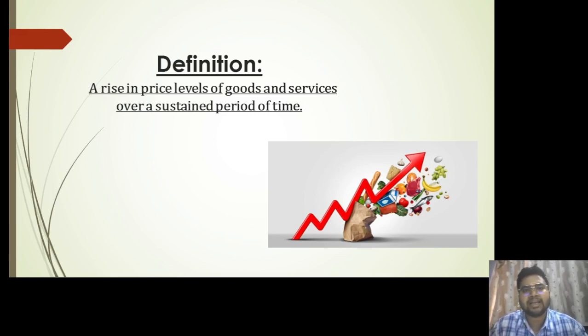Suppose I go to a market to buy 1 kilogram of onions. Now the vendor charged me rupees 40 per kilogram. But in the previous month, the same vendor had charged me around rupees 30 for that same 1 kilogram of onion. So as we can see, there is a rise of 10 rupees per kilogram within a month. So this rise in the price of the onion is basically the inflation. Coming back to the definition again, inflation is the rise in the price level of goods and services over a sustained period of time.